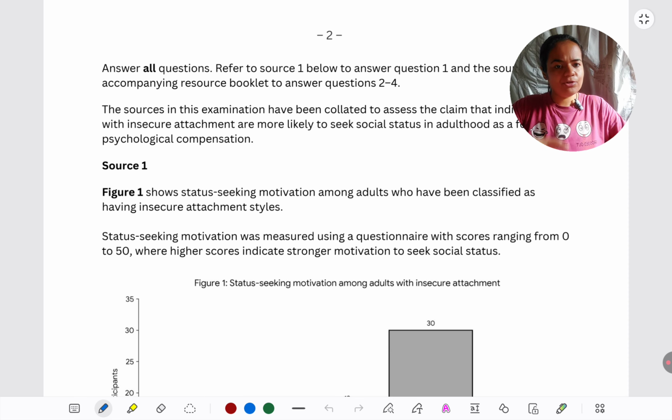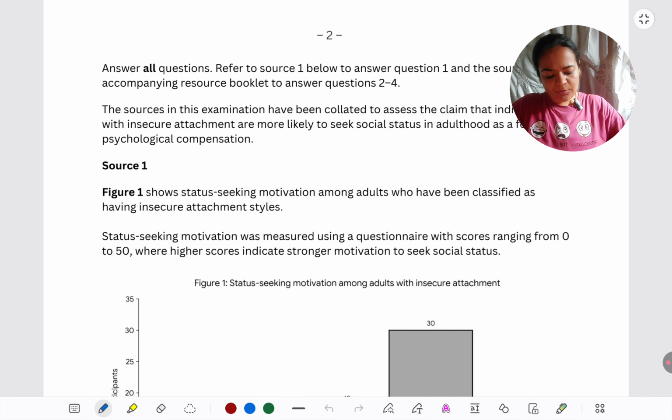Still, when you sit for your exam paper, make sure you're reading fully. So read this instruction thoroughly in your exam paper before you go ahead. They are going to give you some static instructions, like at the beginning, answer all the questions. You have no choice here. You have to answer all questions. And source one is available on the first page only of the question paper, and then the remaining sources are available in the booklet.